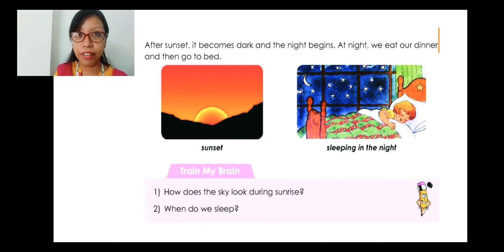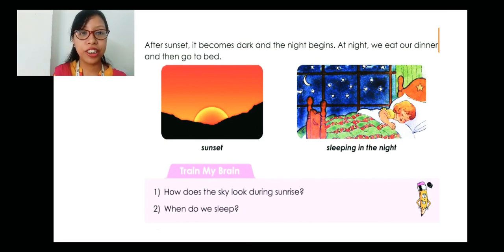And then comes the evening, and during the evening we play. And as soon as the sun sets, the color of the sky is again orange red. And then last, after sunset it becomes dark, we switch on the lights and the night begins. So at night what do we do? We eat our dinner and then go to bed for sleep. Okay, so these are the activities from morning till night. I hope you have understood it because it is very similar to our daily life.